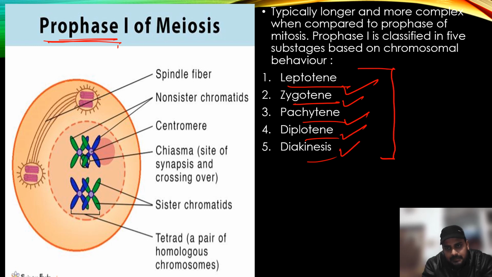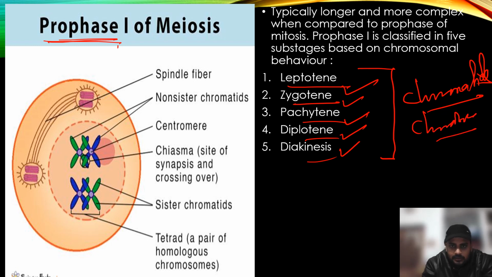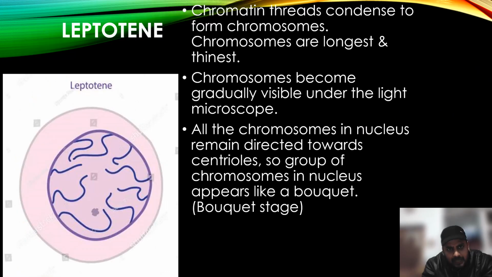These changes can be seen in chromatids, or you can say chromosomes. These all changes are seen in the nucleus. So let's talk about leptotene. What happens in prophase 1? Leptotene is characterized by thin and longest chromosomes. Thin and longest chromosomes, this is very important. It has already been asked in a previous year question. So this stage is characterized by thin and longest chromosomes.